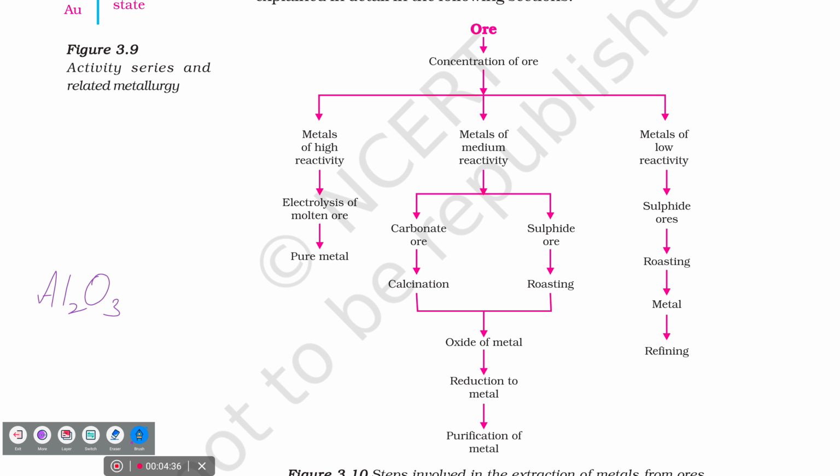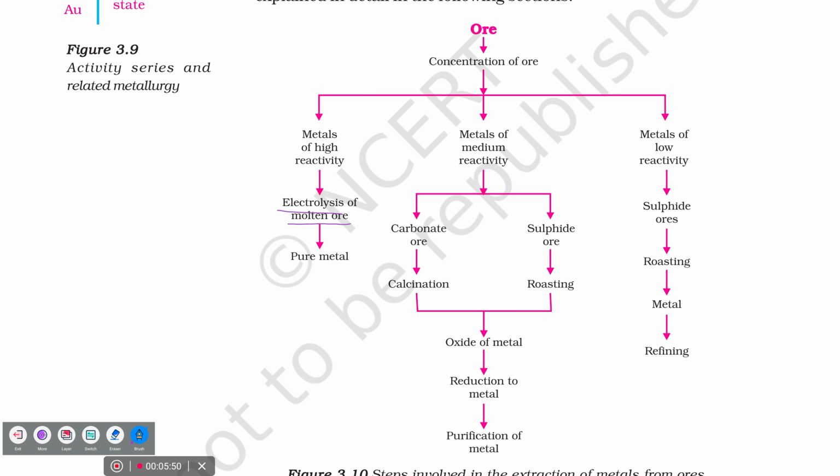What type of ore is this? Oxide. I told you if it is a high reactive, either it will be in the form of a chloride or oxide. So whether we should heat or we should pass the electricity. When you pass the electricity, what will be the product formed? Al plus O2. Aluminium will be extracted and which gas will be liberated? O2, oxygen. Where this aluminium will be deposited on cathode or anode? Cathode. All metal means where will be deposited? Cathode. Oxygen will be liberated. Am I getting it clear? So high reactivity always will be in the form of a chloride or an oxide ore. And which method should be used? Which process should be used here?